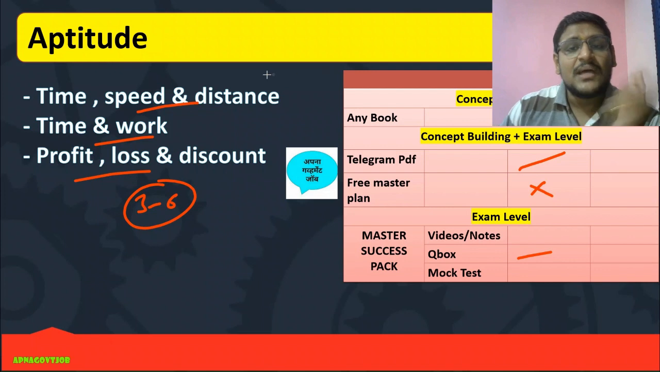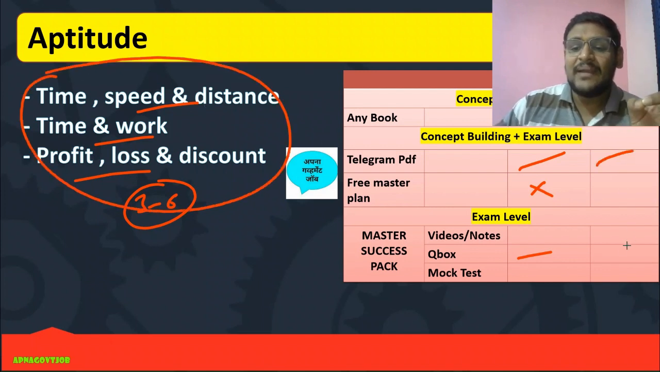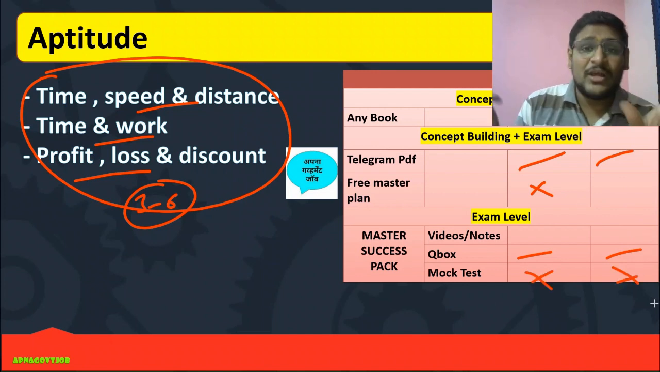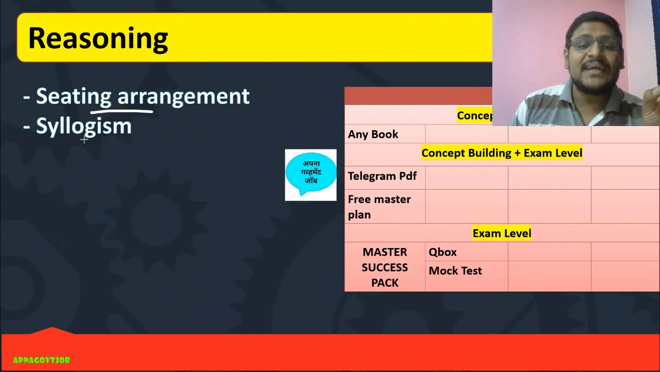Those who are repeaters, make sure that you know these chapters. If you know them, revise, and after revision, you need to give the Telegram PDF and QBox. Mock tests we will give later, so no need to worry for now. Just be relaxed.